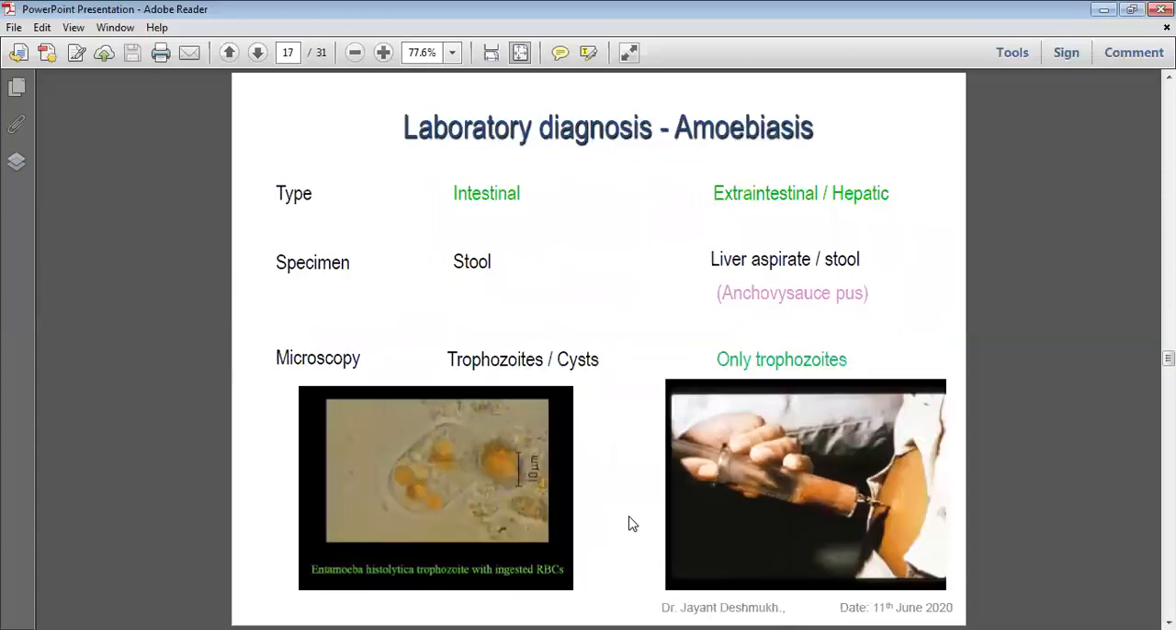Okay. For the laboratory diagnosis of intestinal amoebiasis, we collect the stool and observe the trophozoite. In the liver aspirate, we observe the trophozoite. In stool, we can observe the cyst also, but in the abscess, only trophozoites.